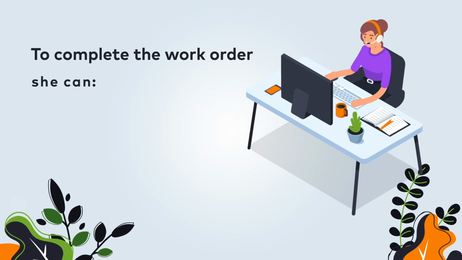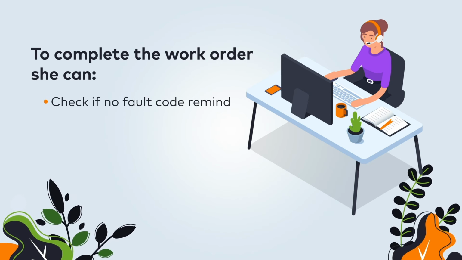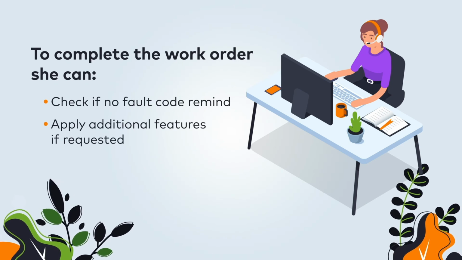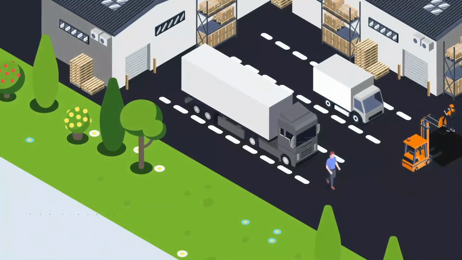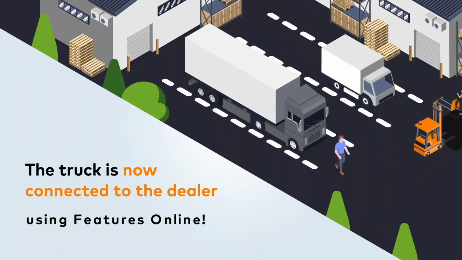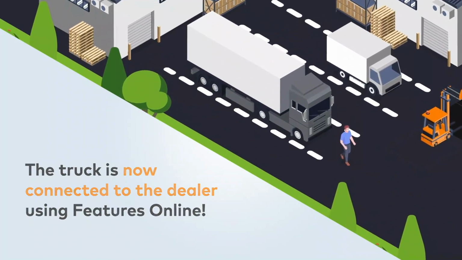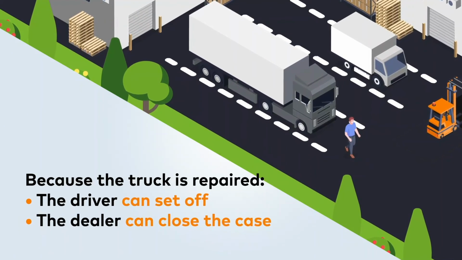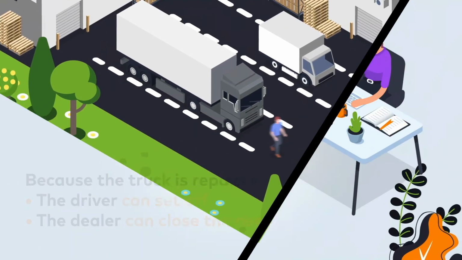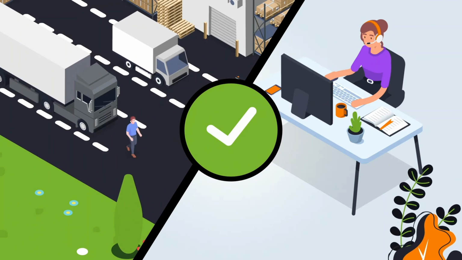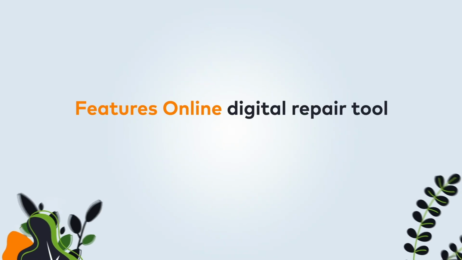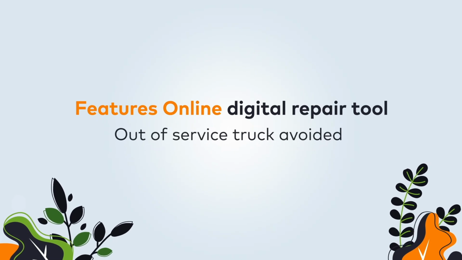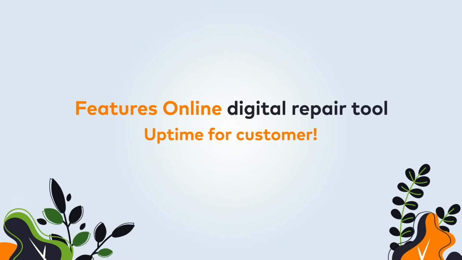To complete the work order, she can check if no fault code remained, apply additional features if requested. The truck is now connected to the dealer using Features Online. Because the truck is repaired, Tom can set off and Alice can close the case. Features Online digital repair tool enables quick diagnosis and repair, out-of-service truck avoided, uptime for customer.